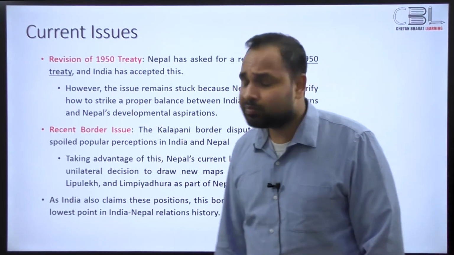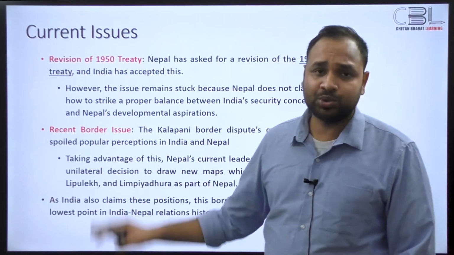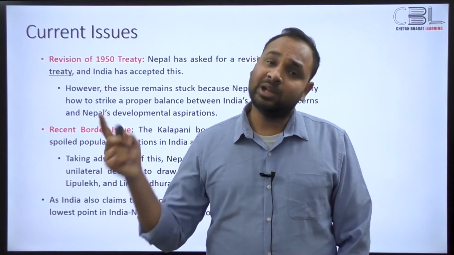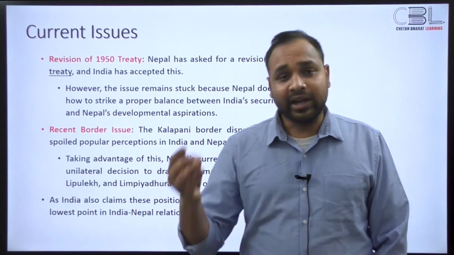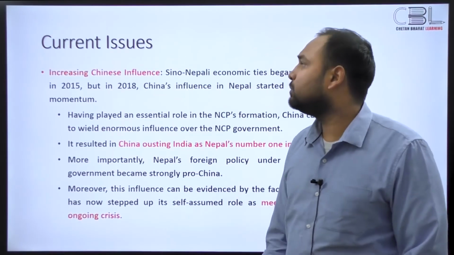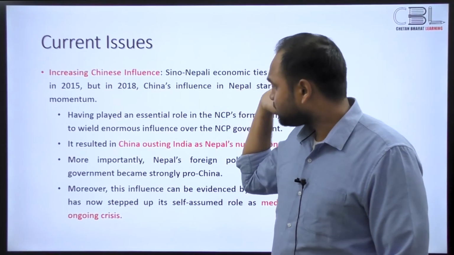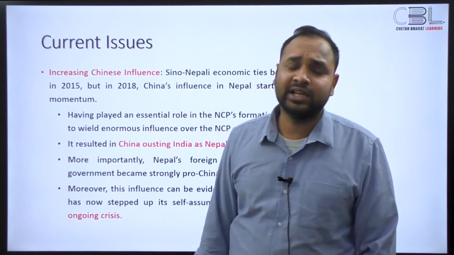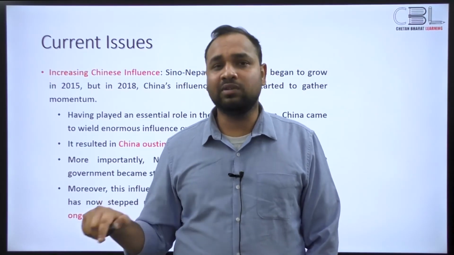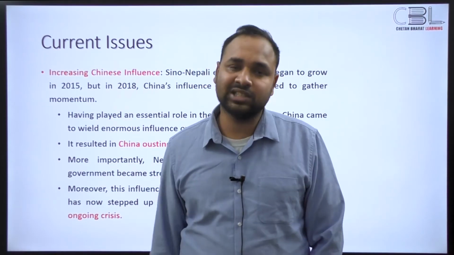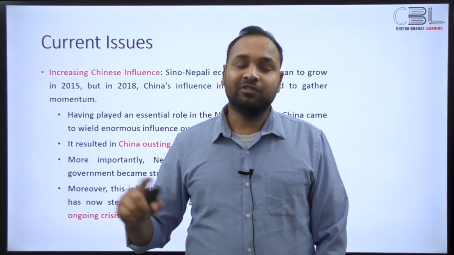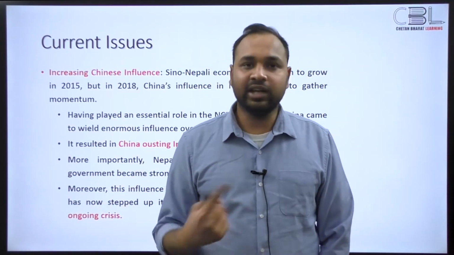The second big issue that you're mostly familiar with is the border issue, right? The Kala Pani issue that happened. KP Oli passed a constitutional amendment that made the Nepalese map a part of the constitution, and it contained areas that are ours, right? So that border issue is a big part of the conversation on India-Nepal relations. Then there is a conversation on the increasing Chinese influence, right? So what you need to understand is that before the 2015-16 election, there were many communist parties in Nepal. All of them came together to contest the election, which was in the aftermath of the economic blockade that India put on Nepal, right?